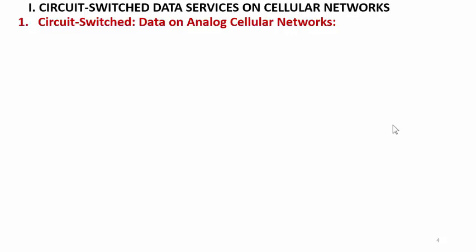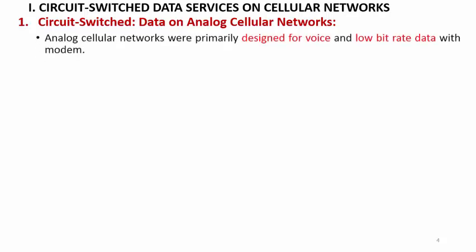This mobile data communication is categorized, the first one being circuit switched data service on the cellular network, that is the traditional circuit switching network for data service. In this you will find data related service on analog cellular network. Analog cellular networks were primarily designed for voice.